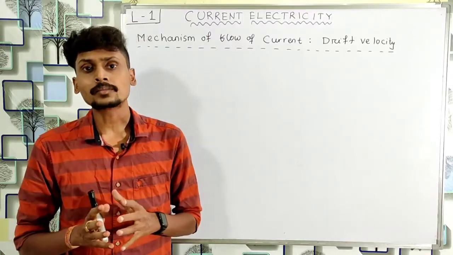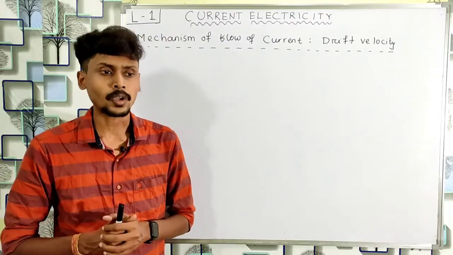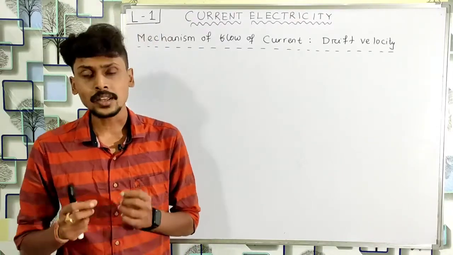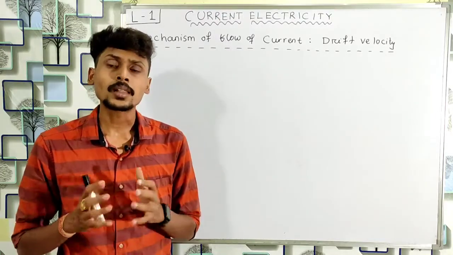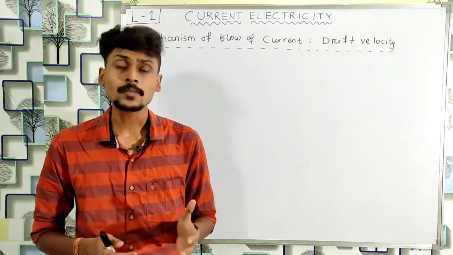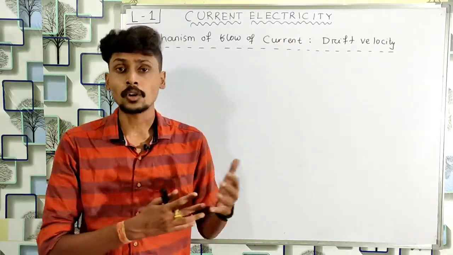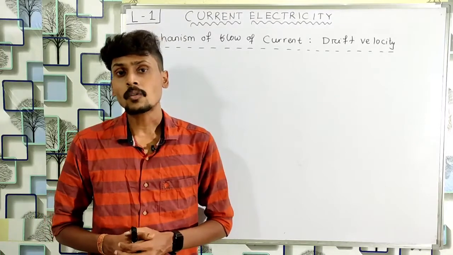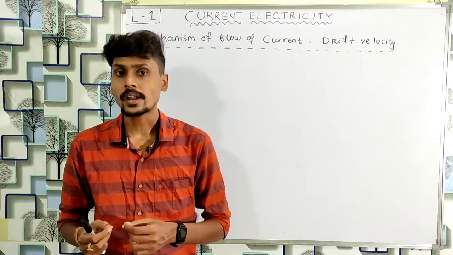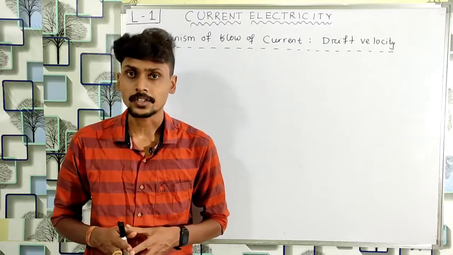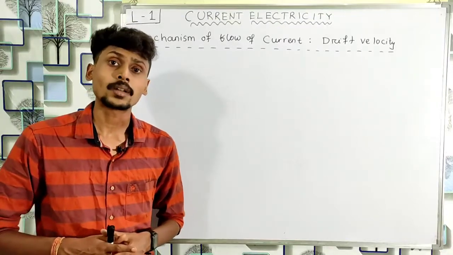We know that there are different types of current carriers in different media. If we talk about metals, then the free electrons are the current carriers. In case of semiconductors, free electrons as well as holes are the current carriers, and we will discuss this semiconductor chapter in volume 2. And in liquid electrolytes, the positive ions and negative ions are the current carriers.